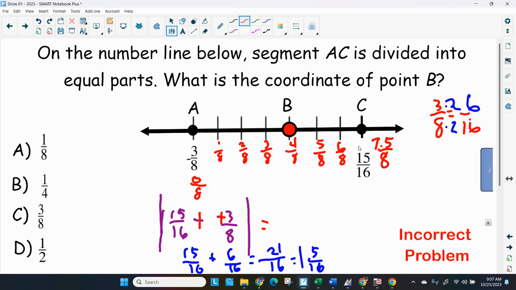So I don't know. 4/8 reduces down to 1/2, and I think the best guess would be that for point B, but that's not the way you do it, because they give you names of those coordinates, so that's not correct. So I think it's an incorrect problem.